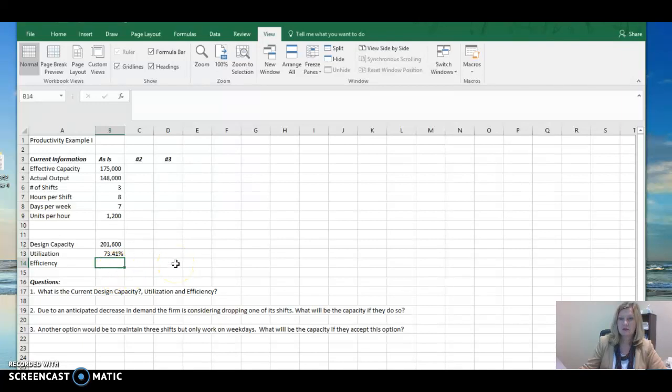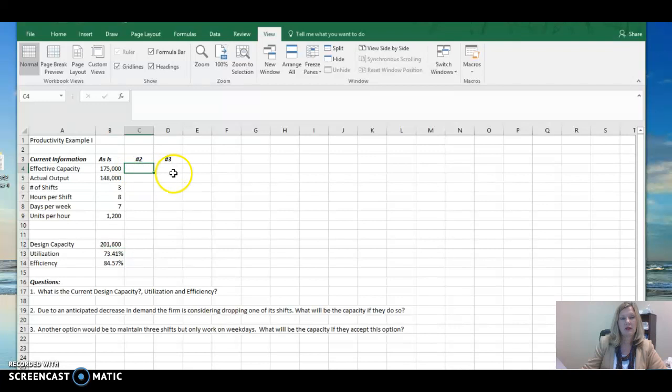What is our efficiency capacity when we're allowing for time to change over, repair parts, normal maintenance, employee breaks, etc.? So our efficiency capacity is going to be the actual output of 148,000 divided by the effective capacity of 175,000. Our efficiency capacity is 84.57%.